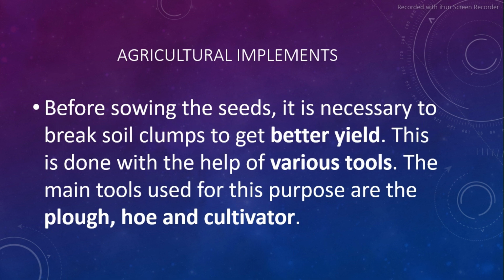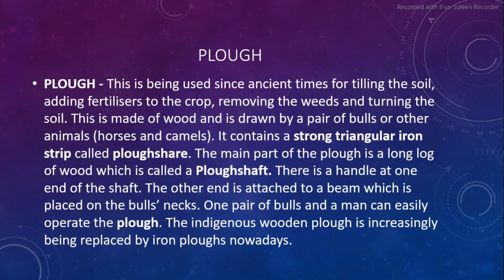Agricultural implements. Before sowing the seeds, it is necessary to break the soil clumps to get better yield. This is done with the help of various tools. The main tools used for the purpose are the plough, hoe, and cultivator. The first tool is the plough.